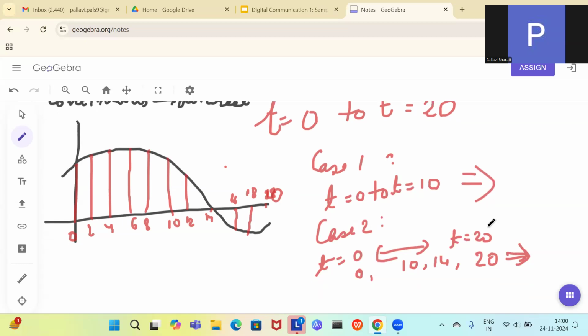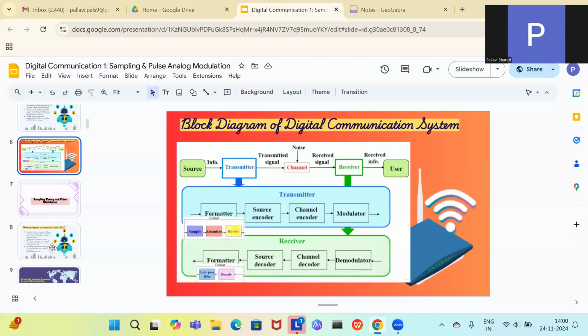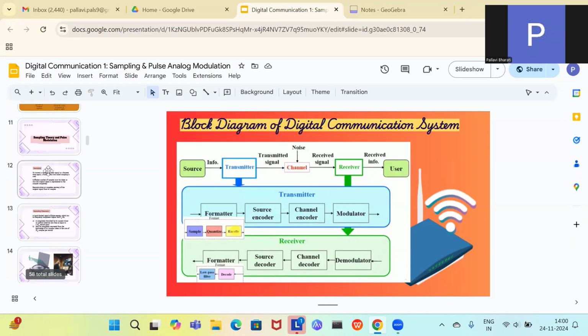Suppose first I had this analog signal, or you can say the continuous time signal. I took the samples, but now at the demodulator, again, we want the original continuous time signal. If you do not take the samples in a proper way, then you cannot reconstruct the original signal. So these are the 2 fundamental limits upon the sampling theorem.